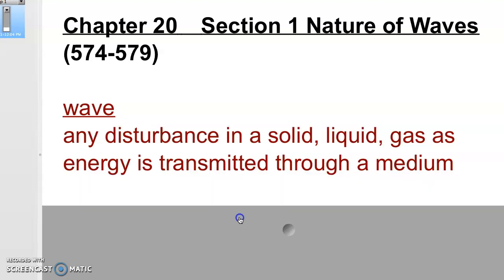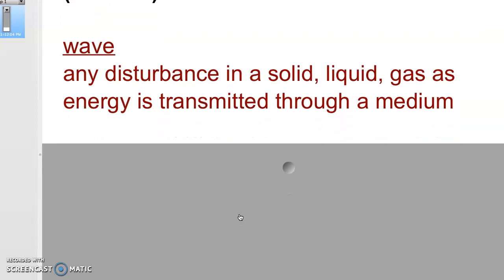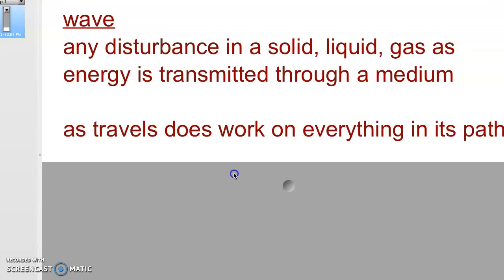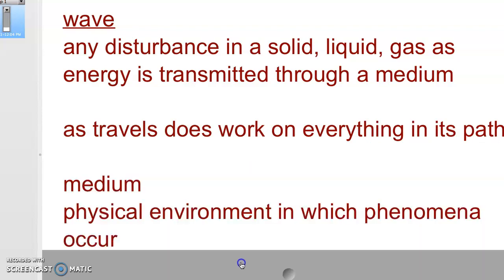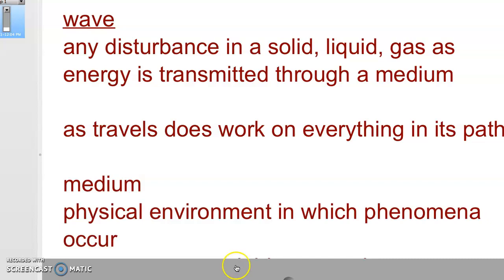Some characteristics are that they are a disturbance in a solid, liquid, or gas, and energy is transmitted through a medium usually when you have this going on. So what is a medium? We have to talk about that in just a minute. As the wave travels, it does work on everything in its path. So a medium is the physical environment in which the phenomena occurs.